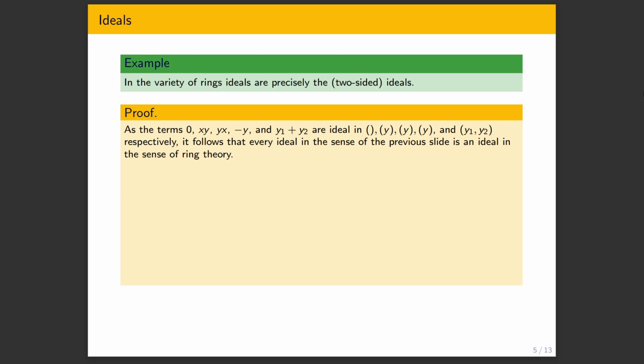Now, if we have an ideal in the sense of universal algebra, we have that no matter what we pick for x, if we plug in for y elements from this ideal, we're going to stay in the ideal. If we read out what this means, we're saying that the ideal is closed under addition, closed under taking additive inverses, it contains 0, and it's closed under scaling from either side. This is precisely the definition of a two-sided ideal from ring theory. So we verified that every ideal in the sense of universal algebra is also an ideal in the sense of ring theory, a two-sided ideal.